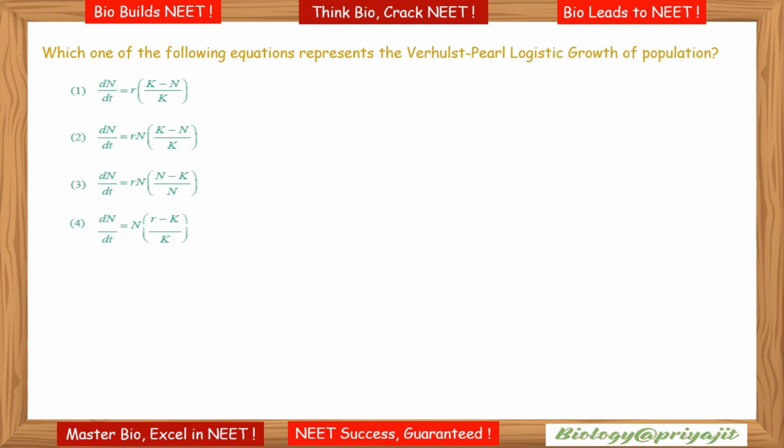Next, which one of the following equations represents the Verhulst-Pearl logistic growth of population? Here option 2 is the correct equation. This is the Verhulst-Pearl logistic growth equation, where N is the population size, r is the intrinsic rate of natural increase, K is the carrying capacity, and dN by dt is the rate of change in population size. It describes population growth that slows as the population reaches the carrying capacity, that is K.